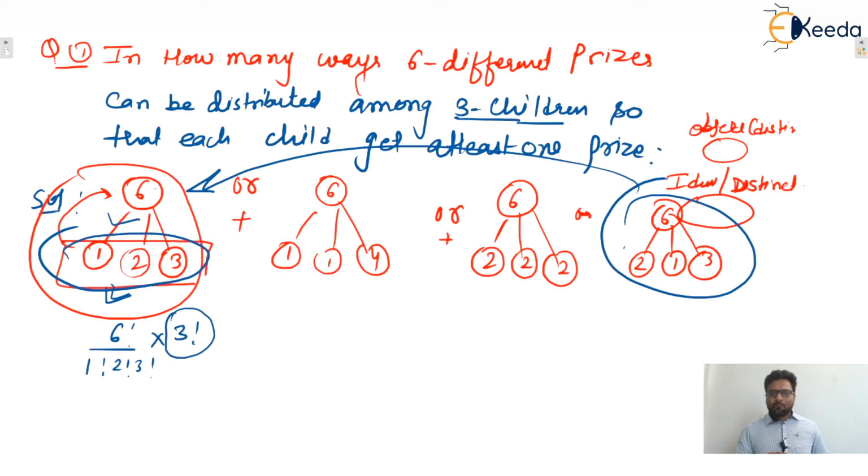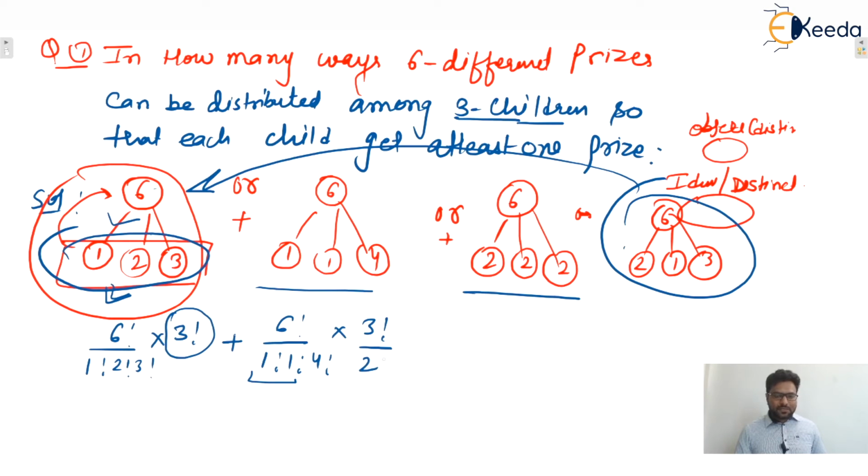Next possible is 1, 1, 4, or all twos. For the next one, it will be 6 factorial over 1 factorial, 1 factorial, 4 factorial, into 3 factorial because children are distinct. In the denominator, two groups contain the same number of objects, so 2 factorial.